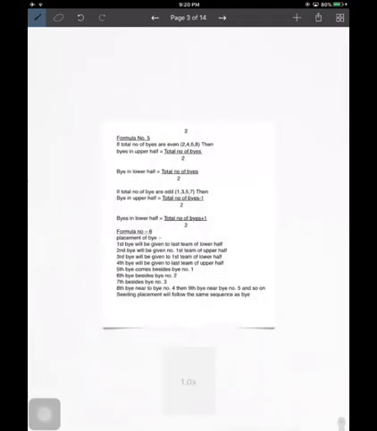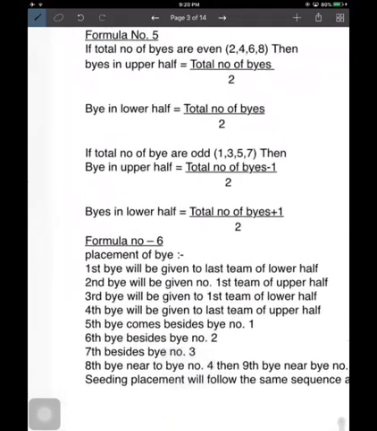Now next is formula number 5. How will the byes be divided? How will the byes be divided? Suppose the byes are in an even number, as we have divided the teams in two halves.